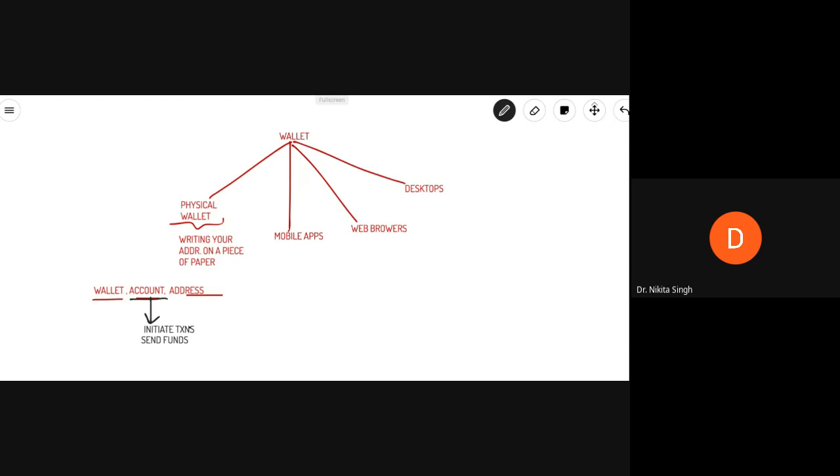Every Ethereum account has an Ethereum address. Like an inbox has an email address, in the same way, an Ethereum account has an Ethereum address. So you can use the Ethereum address to send funds into the Ethereum account. Are you getting the point?